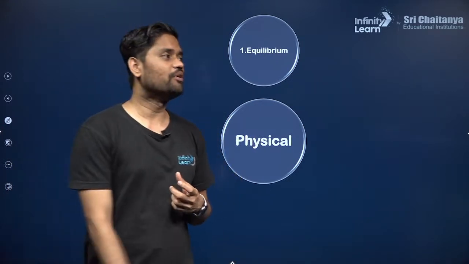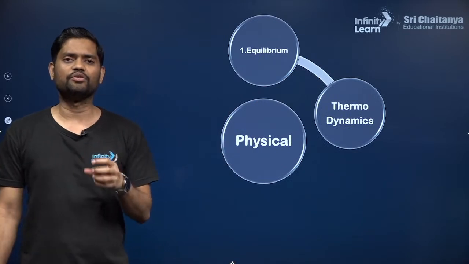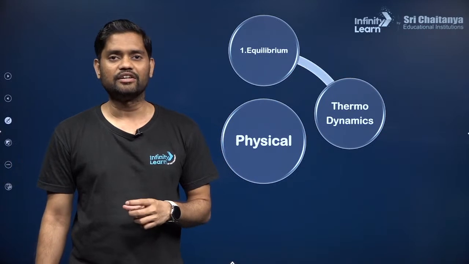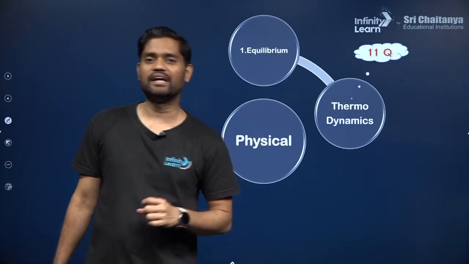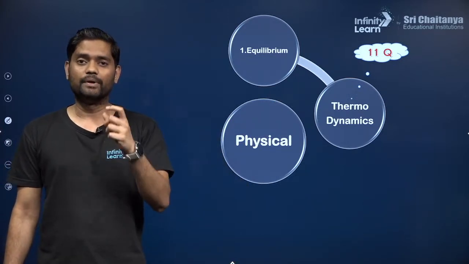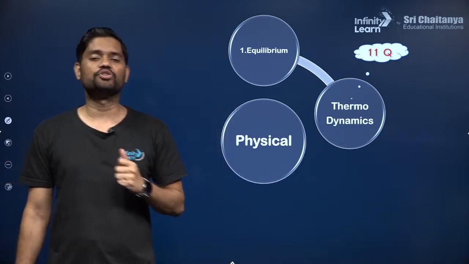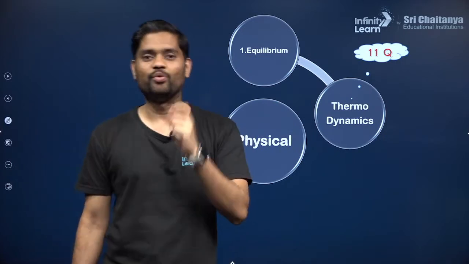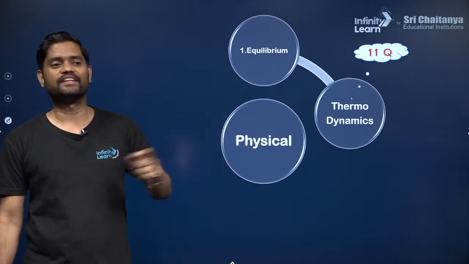Talking about the second one, the second chapter that comes is thermodynamics. Again, this is a very important chapter. And why are we saying thermodynamics? Not just because it is important, but because the number of questions that have come in the examination is 11. Again, more than 2 questions per year on average. So at least 2 questions you can expect in 2023 as well. Clear, guys? So this is the second chapter of physical chemistry.